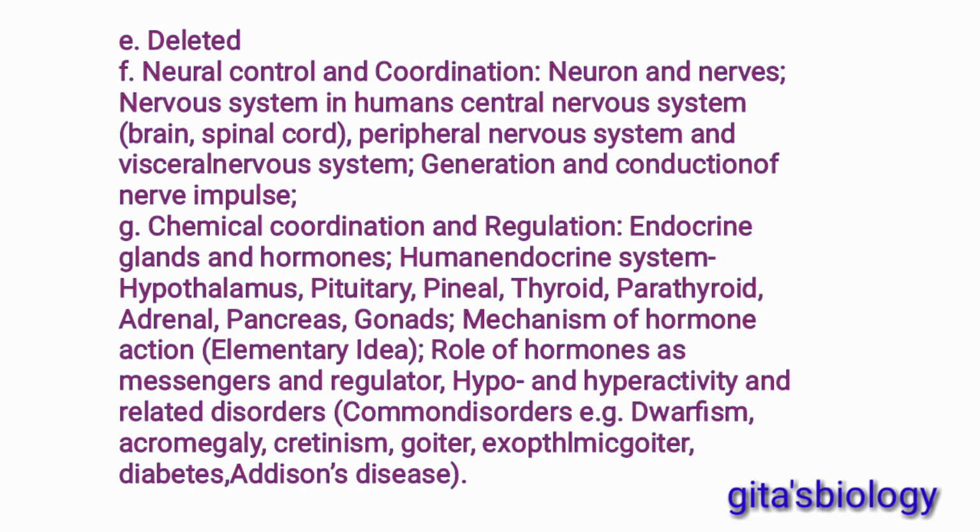Then the last chapter, that is chemical coordination and regulation. It contains endocrine glands and hormones, the human endocrine system, that is hypothalamus, pituitary, pineal, thyroid, parathyroid, adrenal, pancreas, gonads, etc. Then mechanism of hormone action, elementary idea or details. Then role of hormones as messengers and regulators, then hypo- and hyperactivity and related disorders.